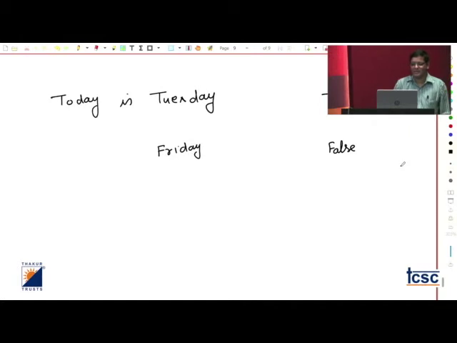Majority of learners may say that it's not a statement. Remember that it's still a statement. The reason is the definition which I gave: true or false, at the same time. Remember that at the same time, something changes with time. If I say it is not raining, it is definitely true. But maybe when you read this statement, it is raining at that time, and you will say false. So you cannot claim that that statement was false. Because time changes, value changes. So truth value changes, that's not an issue.